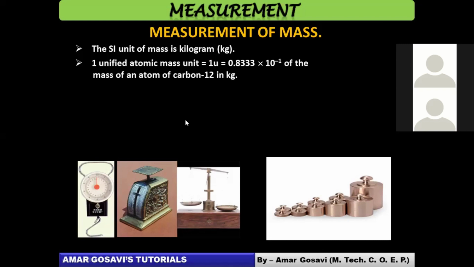One unified atomic mass unit. So that is equal to how much basically? That is equal to 0.833 into 10 raised to minus 1 of the mass of an atom of carbon-12 in Kg. So one atomic mass unit will be equal to this much. So other small masses can be expressed in terms of unified atomic mass. So this is how you will measure smaller masses.